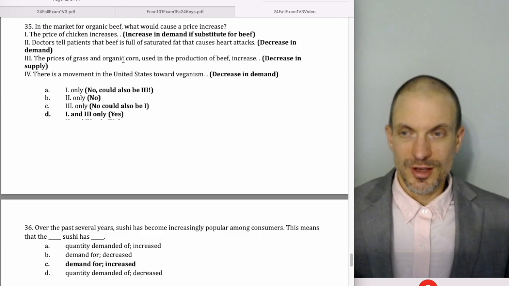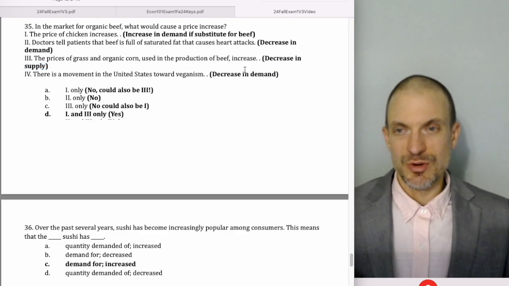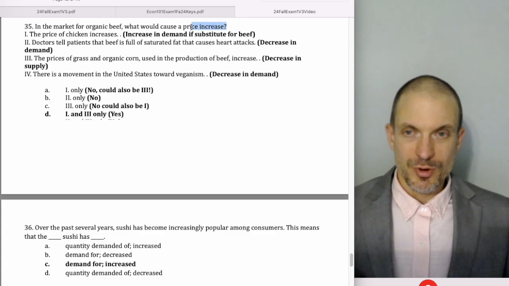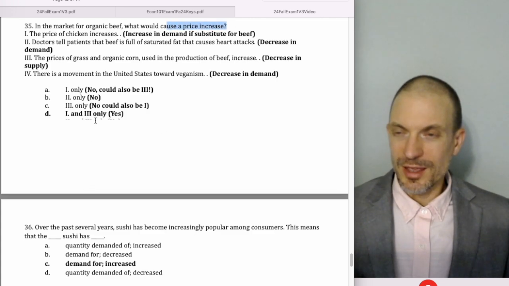If the prices of grass and organic corn used in the production of beef increase, this would cause a decrease in supply. If there's a movement in the US towards veganism, that'd cause actually a decrease in demand. We need something that's going to cause a price increase. So to get a price increase,